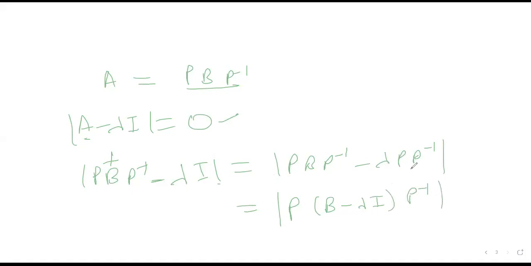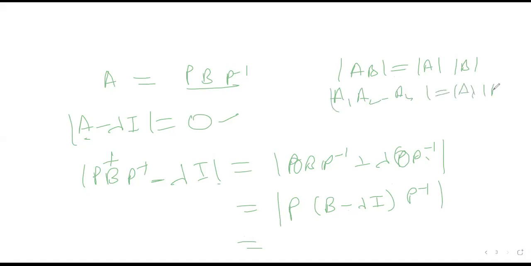I took P common from this, and then P inverse common from this and this, and took it to the right side. Because we know that the determinant of AB is equal to the determinant of A into the determinant of B, this holds for all, like A1, A2, A3, up to AN. So the determinant can be written as determinant A1, determinant A2. So I'm using the property of determinants.